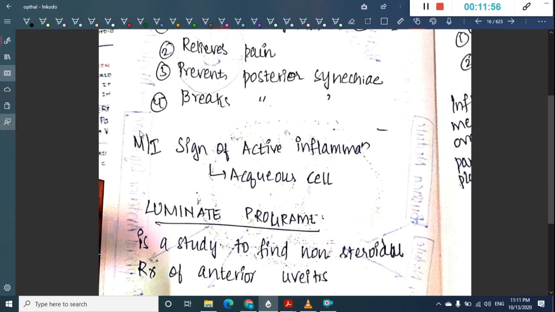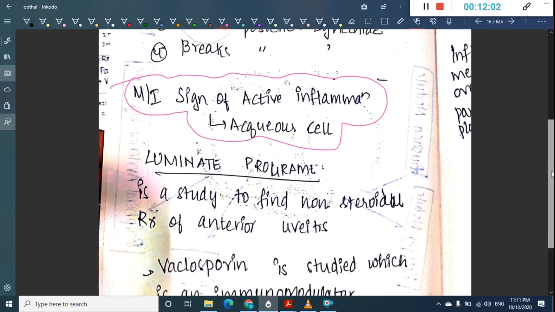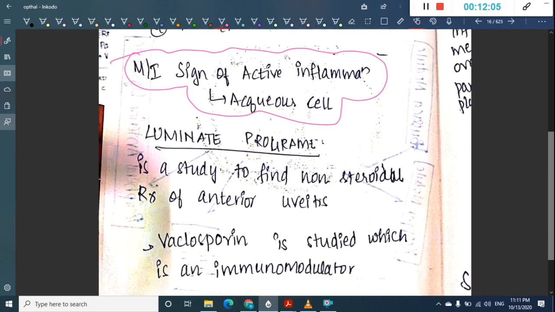The most important sign of active inflammation is aqueous cells. Then we have something called the LUMINATE program. This LUMINATE program is a study to find a non-steroidal treatment of anterior uveitis.